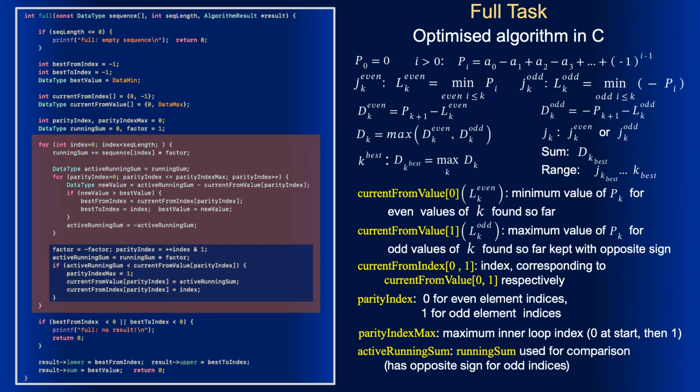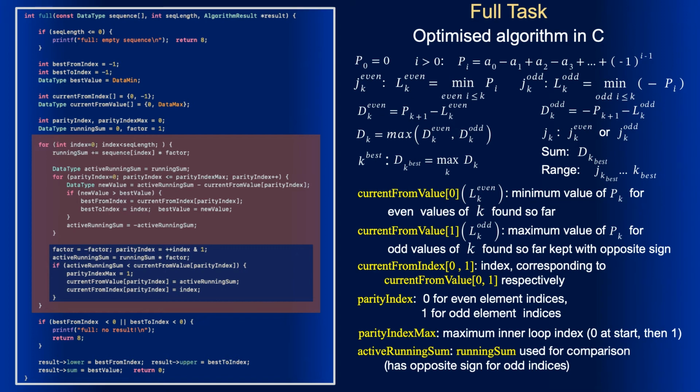Here, the parity of processed data should match the parity of running sum, whose index is one more than the current index. This means that the parity needs to be changed to the opposite. For that reason, the factor is changed to the opposite not at the end of the outer loop, as seems logical, but earlier, before starting dealing with current from value and current from index. For the similar reason, the index of the outer loop is changed not at the end of the loop, but right here, before getting the parity index. This makes factor and the parity index consistent, and we can proceed.